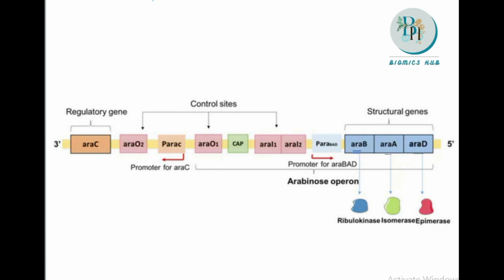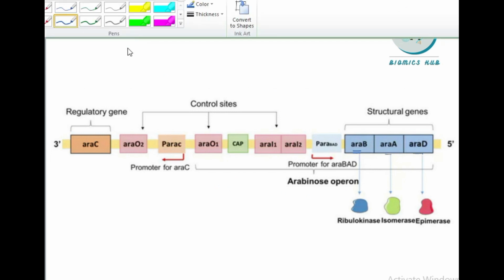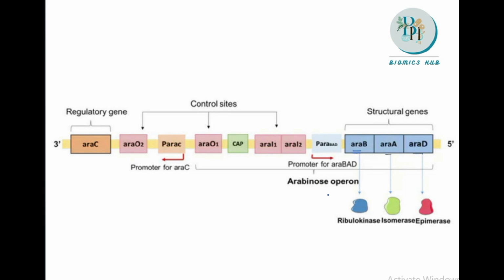For converting the Arabinose into some other compound, it needs some structural genes. Here we will discuss the structural genes which are responsible for converting the Arabinose, which is a substrate, into its product form. The enzymes responsible are ribulokinase, isomerase, as well as epimerase. So let's discuss this operon system of Arabinose.